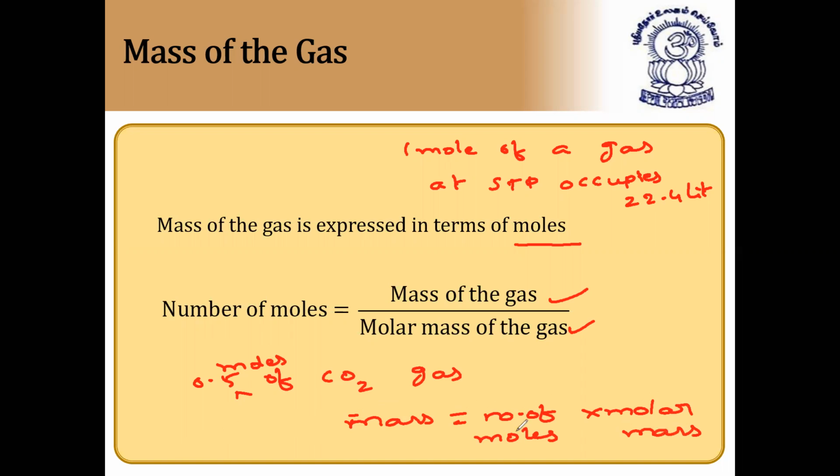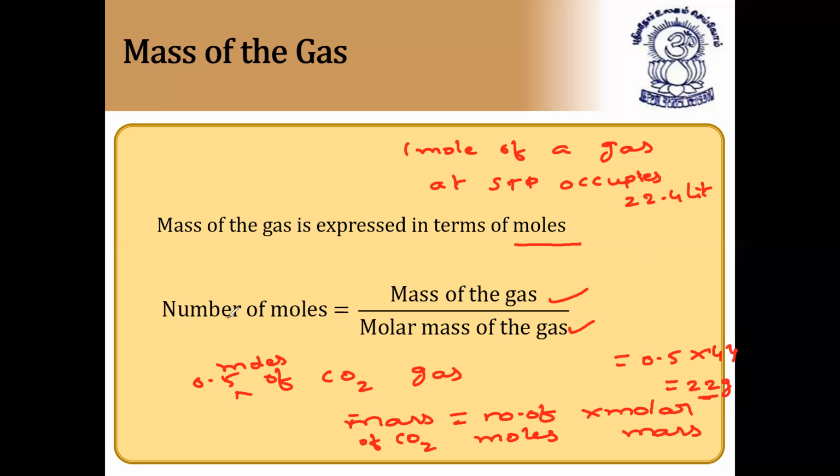So mass of 0.5 moles of carbon dioxide is equal to 0.5 into molar mass of carbon dioxide, 44. So 0.5 into 44 is 22 grams. So 1 mole of carbon dioxide contains 44 grams, and 0.5 moles contains 22 grams.